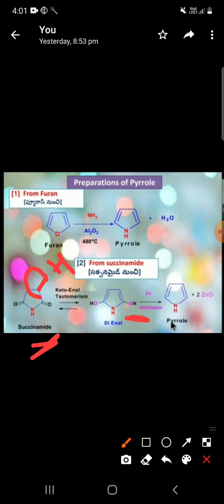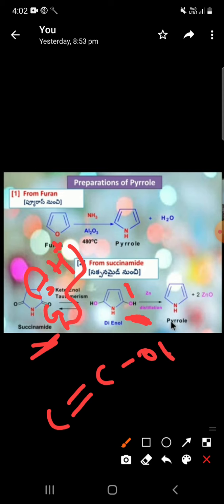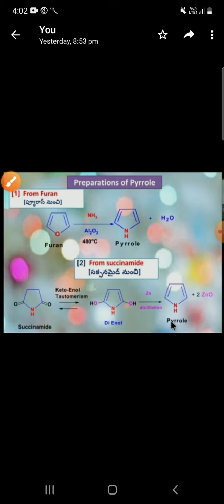This hydrogen bond will move to this side, and this oxygen gets a negative charge. The negative charge takes up an H plus ion, coming to this oxygen minus, and it is converted to an alcohol. And it is double bonded here. A double bond containing an alcohol is what I am calling ene plus ol, enol. Here, what is the reaction? Keto plus enol. Ketone is converted into enol, that is tautomerism.